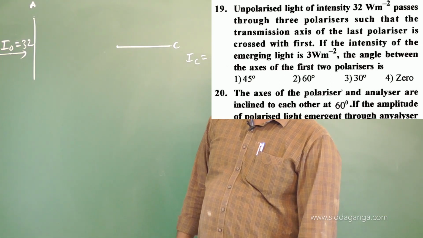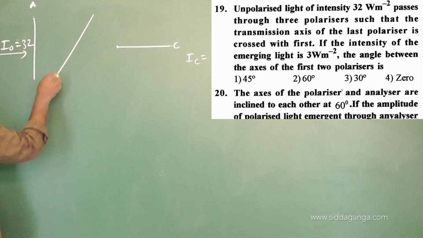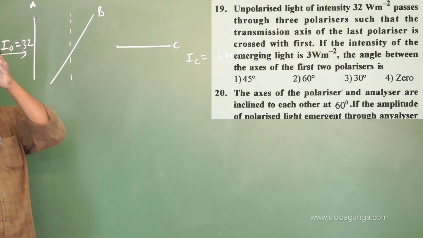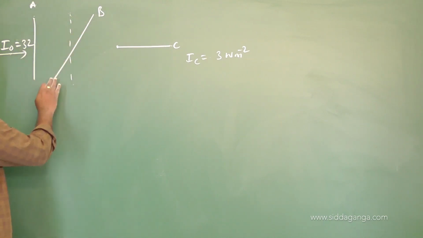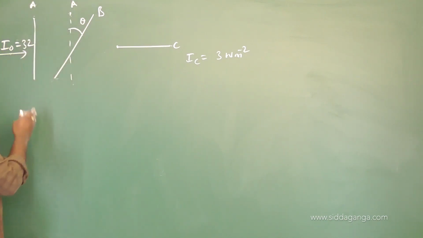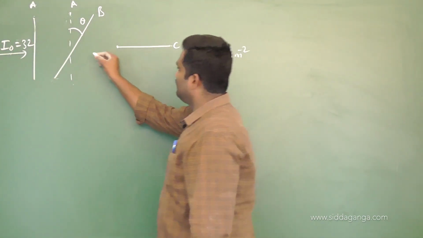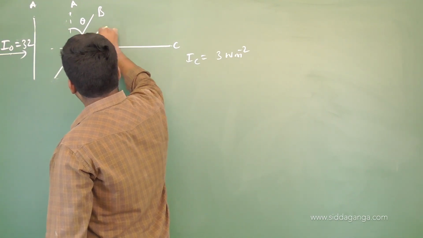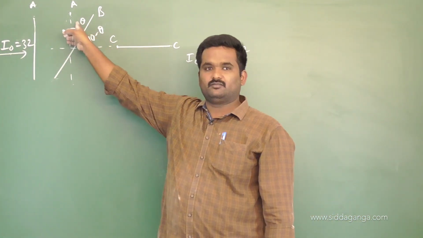Then the angle between the axes of the first two polarizers is going to be making an angle, let me say, theta. This is B. If this is the transmission axis of the first one, the second one is making an angle theta with it. Then what angle will it make with C? Can you tell me now? 90 minus theta. They are asking us to find the value of theta here.